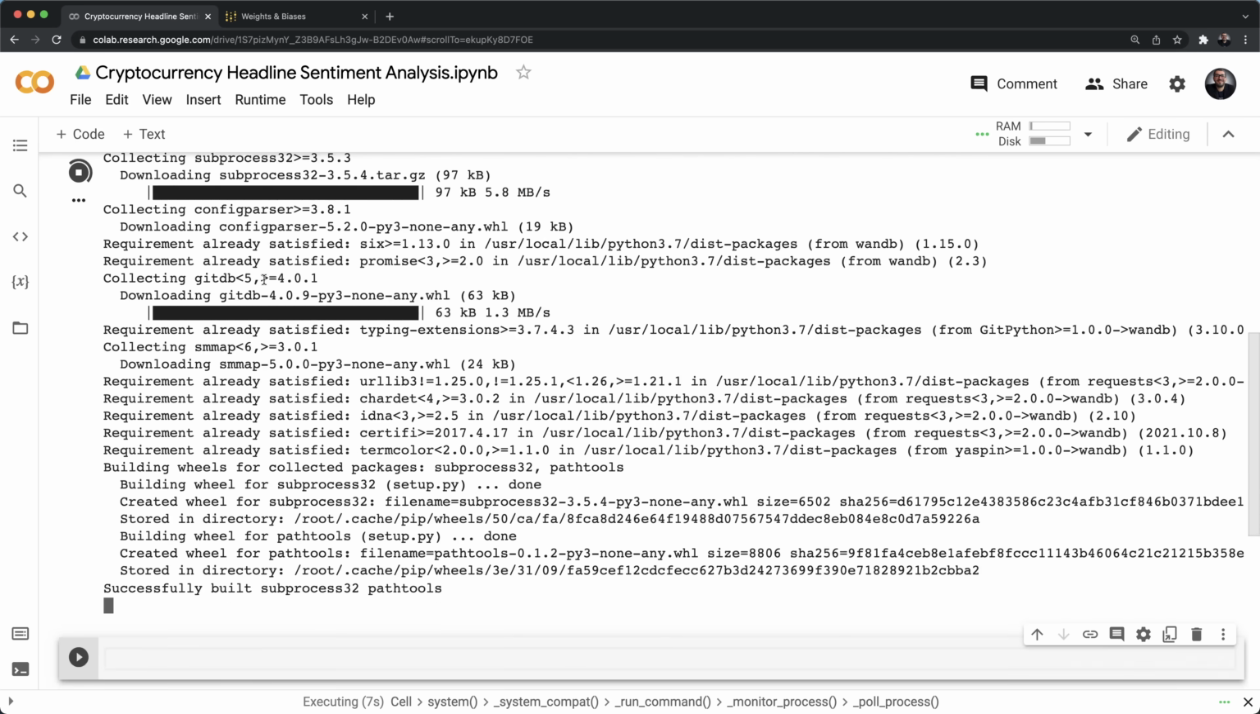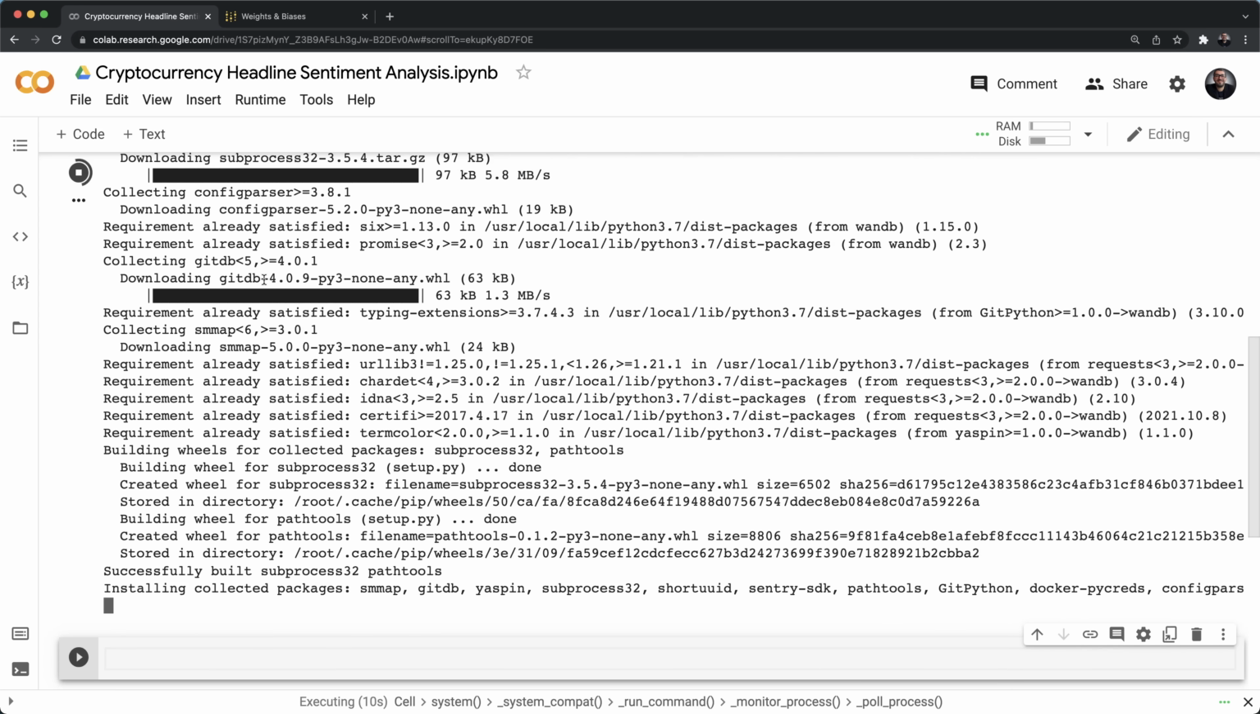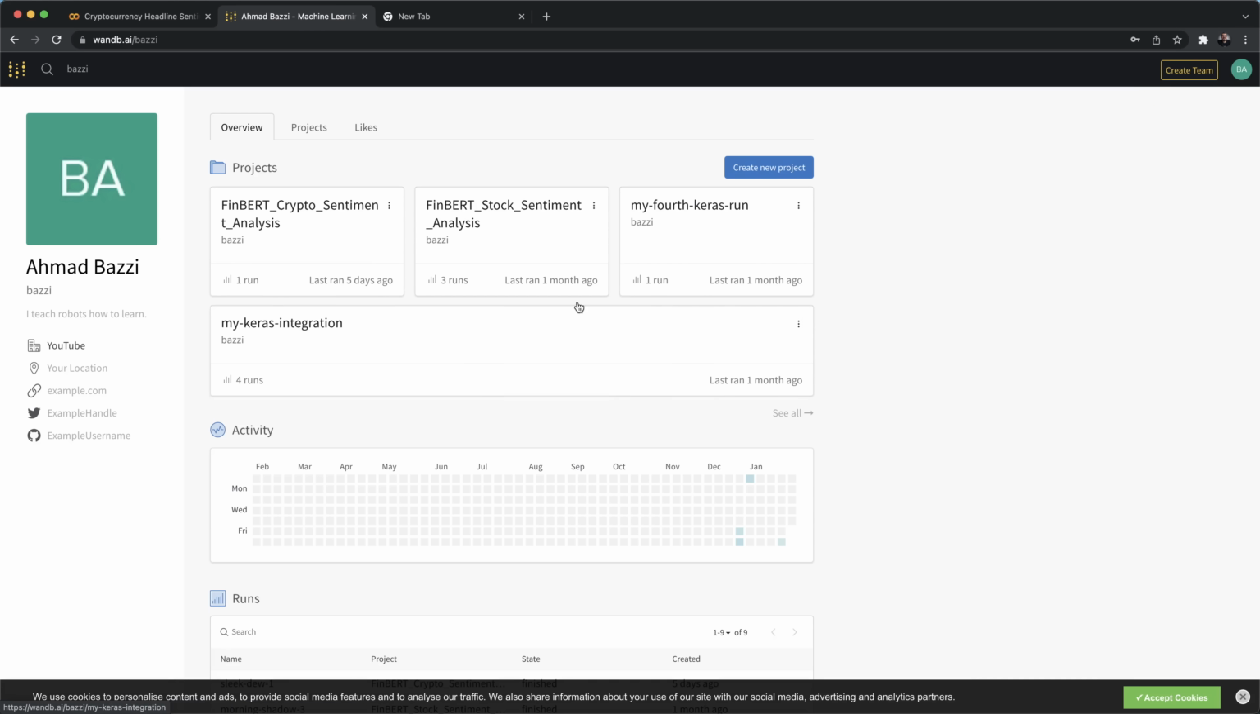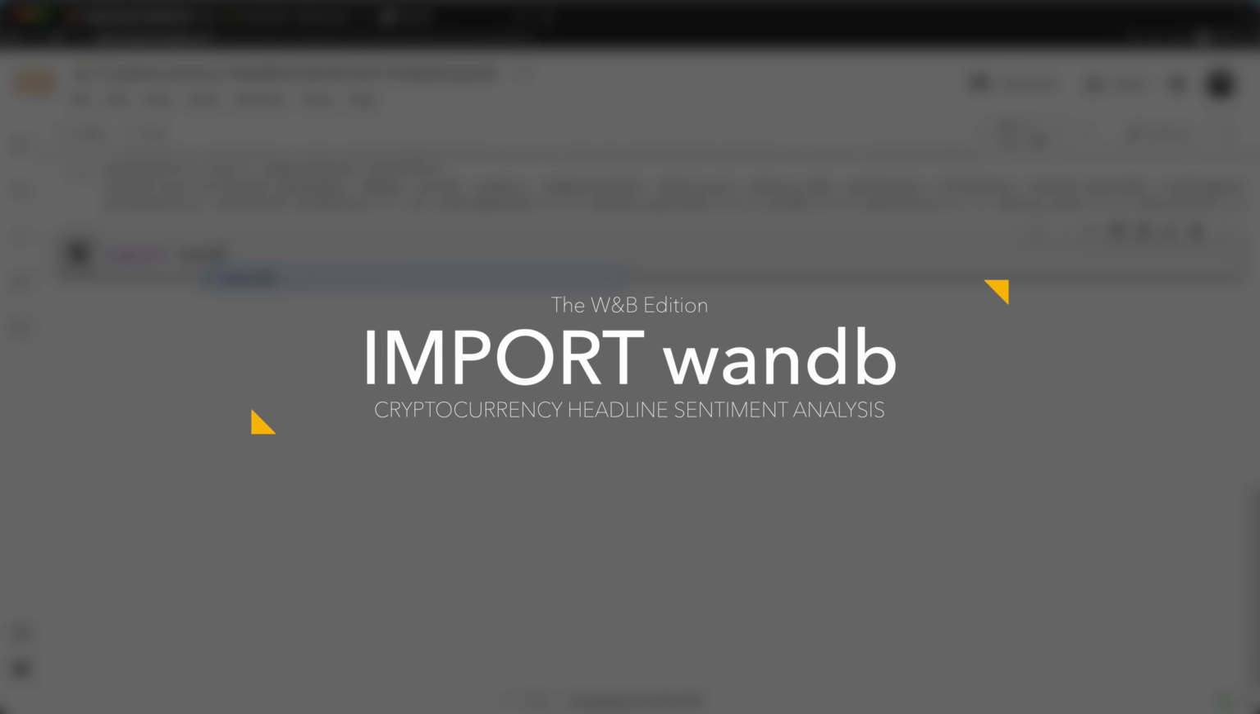And here's wandb installing in our Google Colab environment. So this is my profile on wandb. And next, what you'd want to do is import wandb in your environment, and that's it.